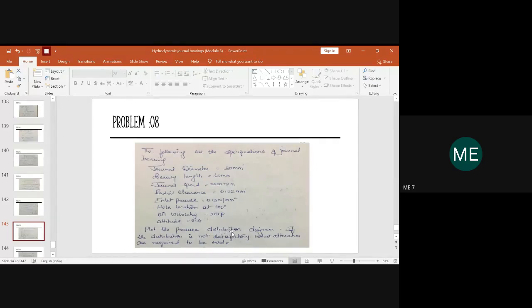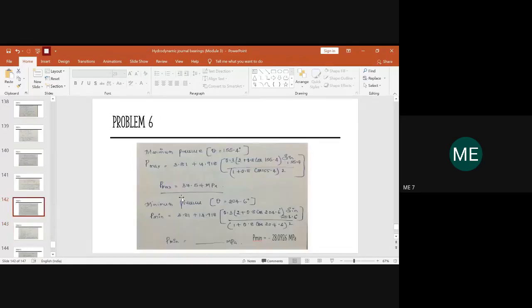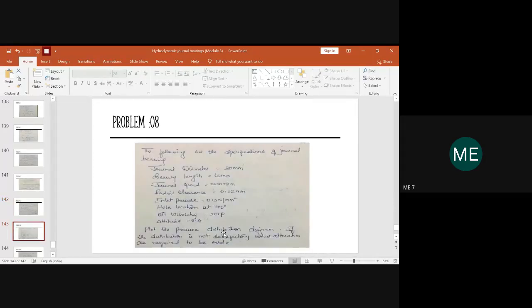Here what you have to do is, you have to draw the diagram and show the pressure distribution. So the earlier problem was to show where the pressure was maximum and where the pressure was minimum, along with the magnitude and location. But this is the second part of the problem, where they can even ask you to draw the pressure distribution diagram. So you should be knowing how to draw it. After drawing the pressure distribution, if you feel like the pressure distribution is not satisfactory, then you should suggest what alteration could be done so that the distribution of the pressure will be uniform to look at. So this is the main focus of the problem, where you have to draw the graph.